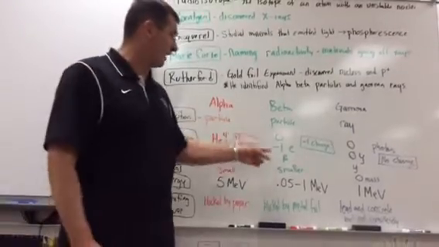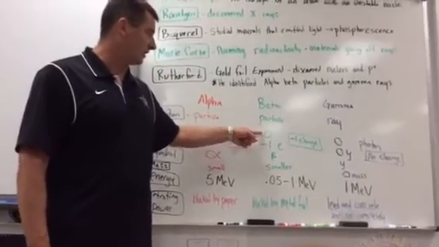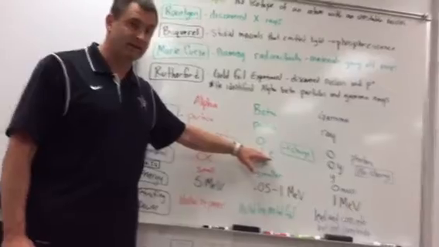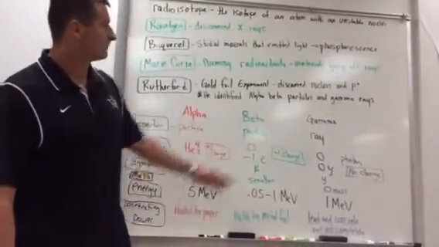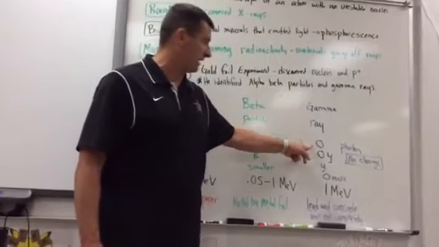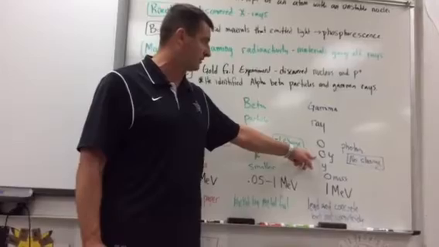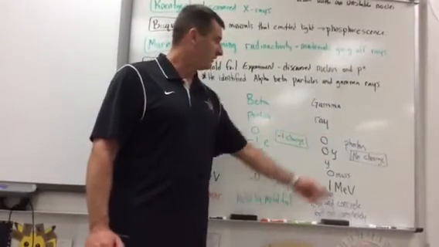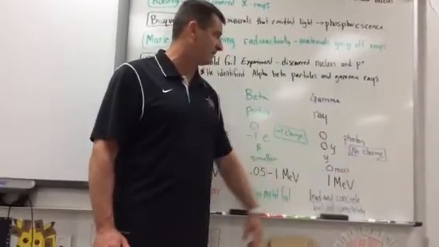A beta particle has 0 protons, it has 0 neutrons, but it has 1 electron. So really, a beta particle is a high-speed electron, and it has a -1 charge. And a gamma ray is actually just radiation. So it has no protons, no neutrons, no electrons. It's a 0-0, okay? It's basically a photon, which is a high-speed particle, which is a ray, but it doesn't have any mass.